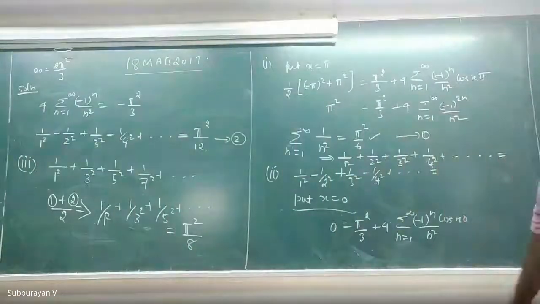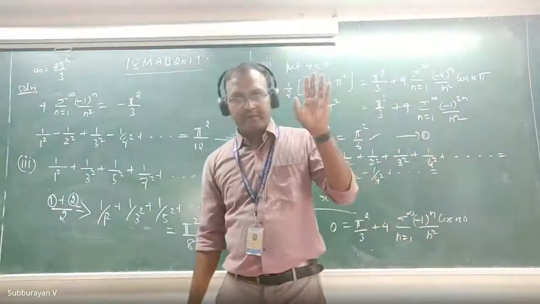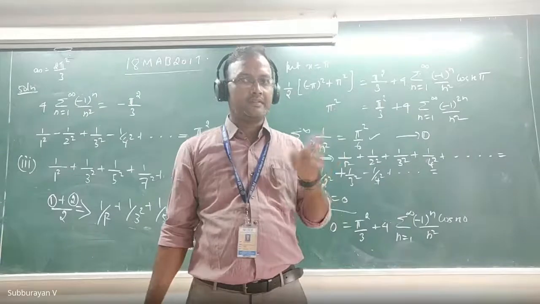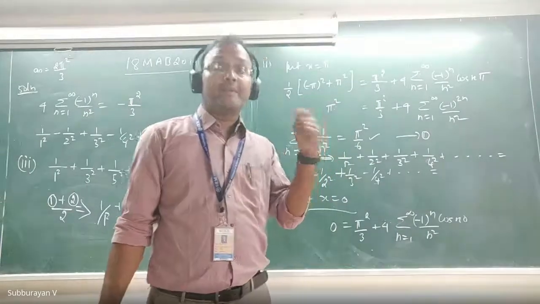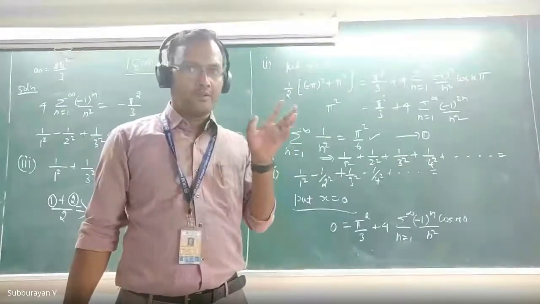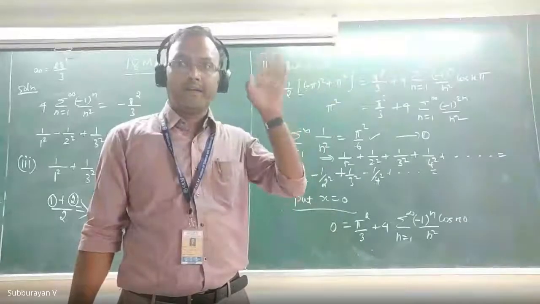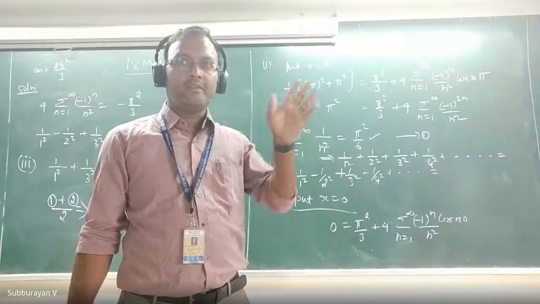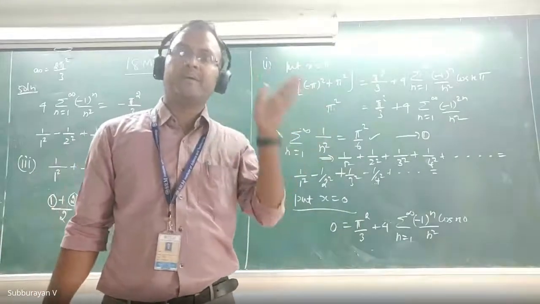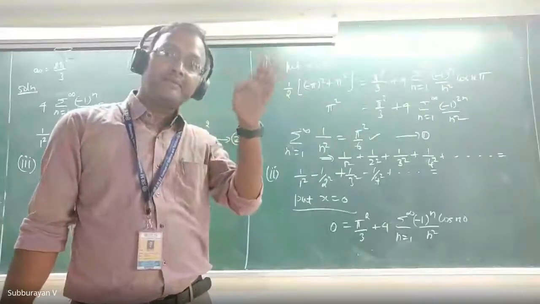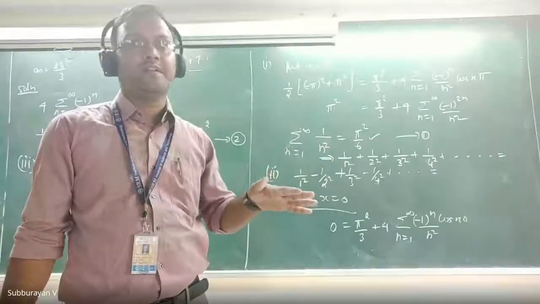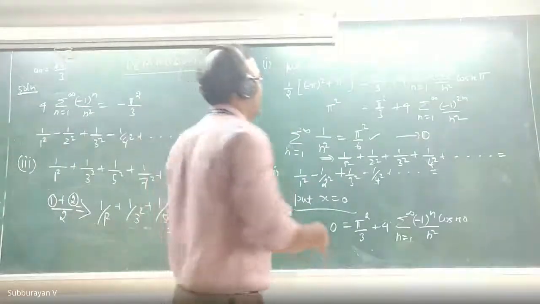So guys, sometimes the function will be neither even nor odd. For example, if I give x square plus x, this function is neither even nor odd. In this situation, you have to calculate a0, an, bn. All these will be non-zero because the function is neither even nor odd, even though the domain is -pi to +pi. In this situation, all the three constants will appear.